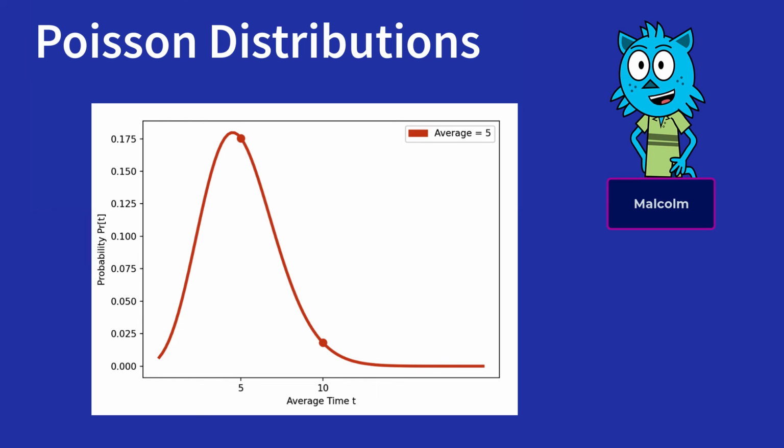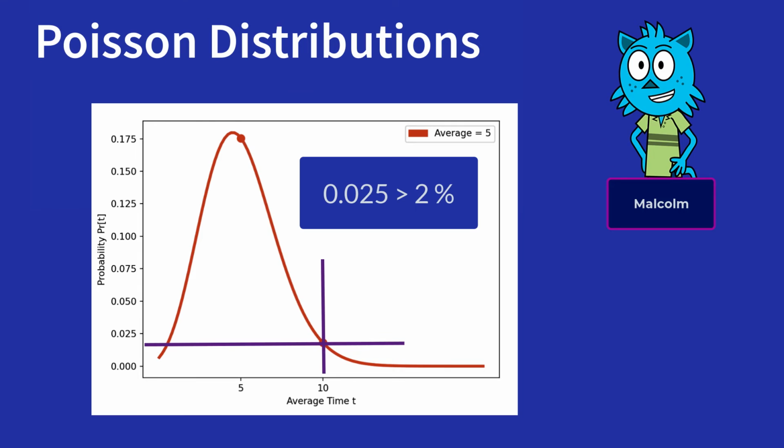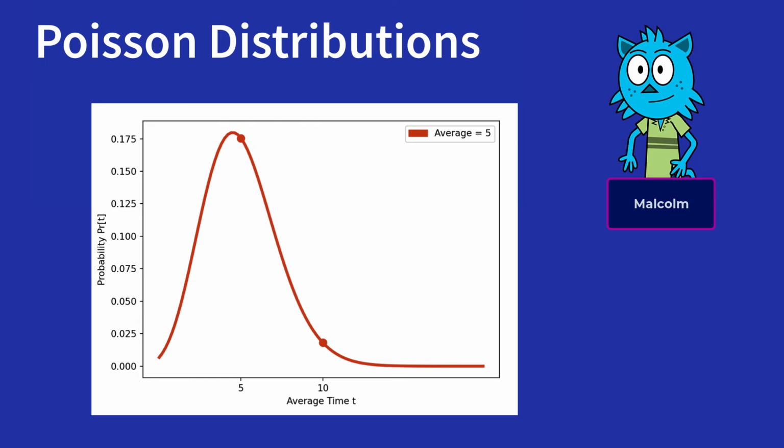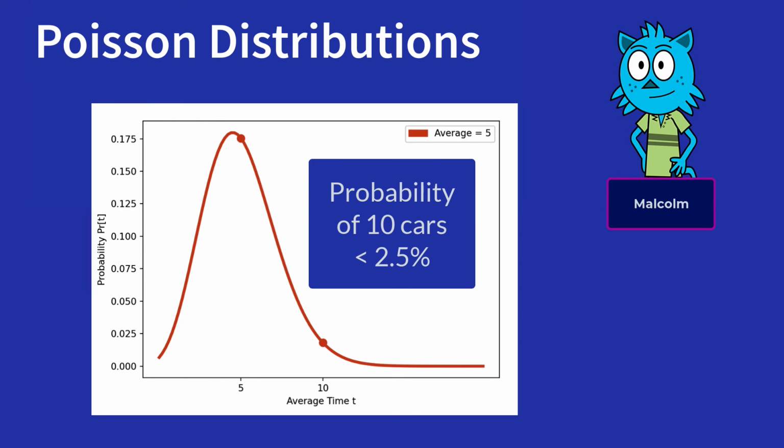So let me just move the line over, and then you can see that the probability of that is just a little bit over 2%, less than 3% for that matter. In other words, it's actually pretty low. And I would say that the probability of actually getting the average number of cars is not very impressive either. Nonetheless, we've been able to answer our question here: for 10 cars, the probability of having 10 cars pass through at any moment based upon the Poisson distribution is less than 2.5%. Well, there you go.